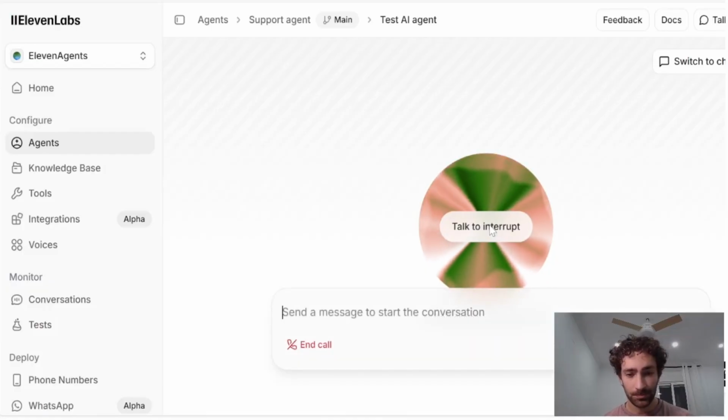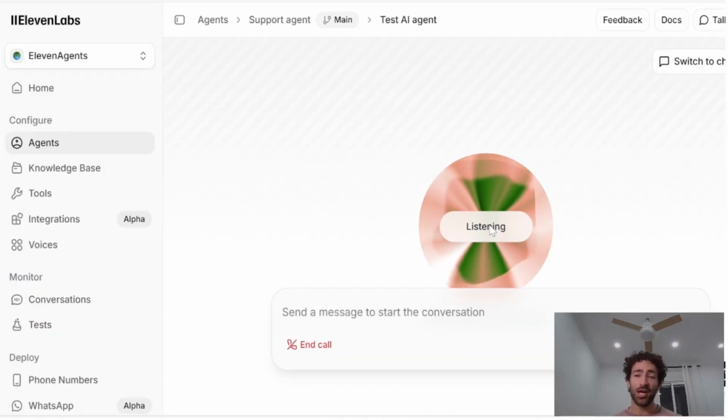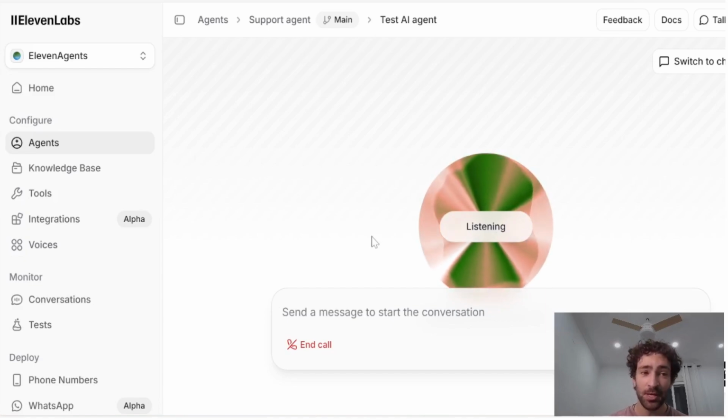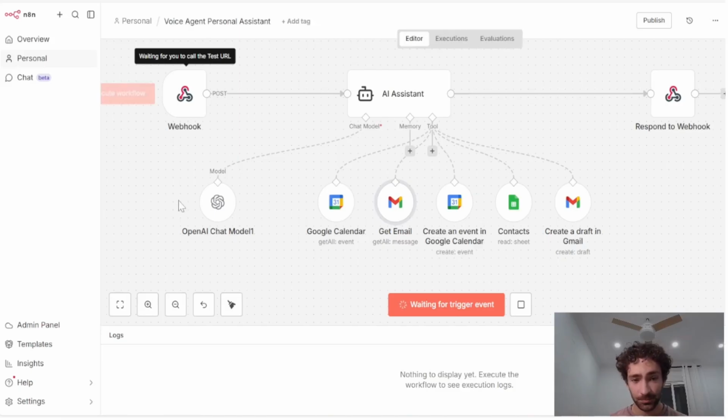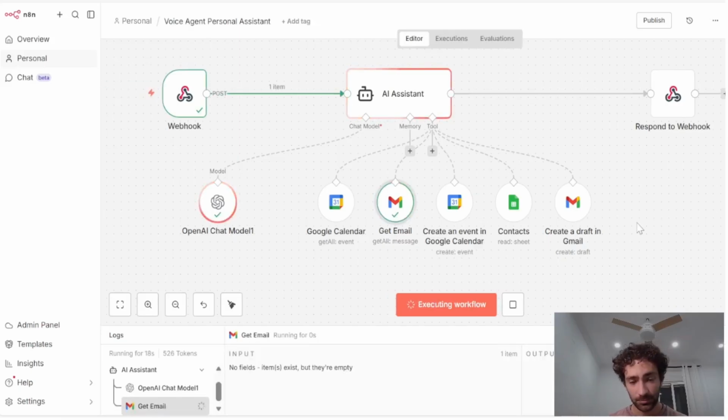Hey there, I'm Alexis from ElevenLabs support. How can I help you today? Hey Alexis, can you just check my emails and see if I have any unread emails? And if I do, just summarize them for me. Sure, I can help with that, right? I'll just check your emails for you and summarize any unread ones.